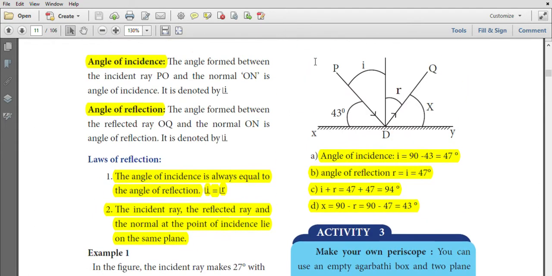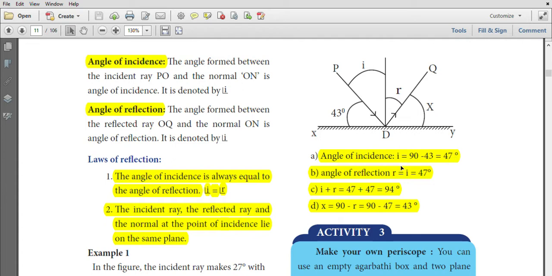See this picture. The angle between the plane mirror and the incident ray is 43 degrees. What is the angle of incidence? The angle of incidence I equals 90 minus 43, because the center line is the perpendicular line and the angle XDO is 90 degrees. So the angle of incidence is 90 degrees minus 43 degrees equals 47 degrees.